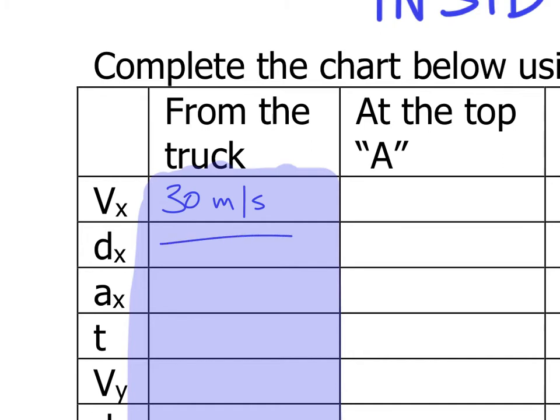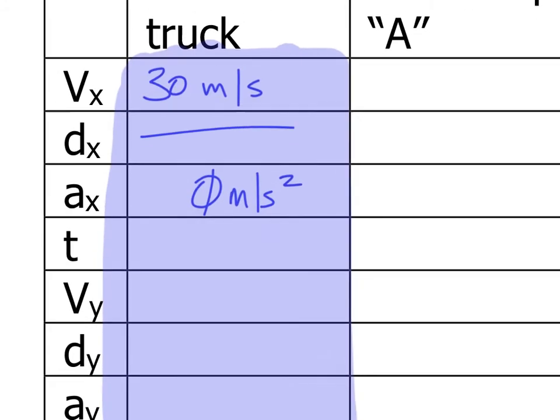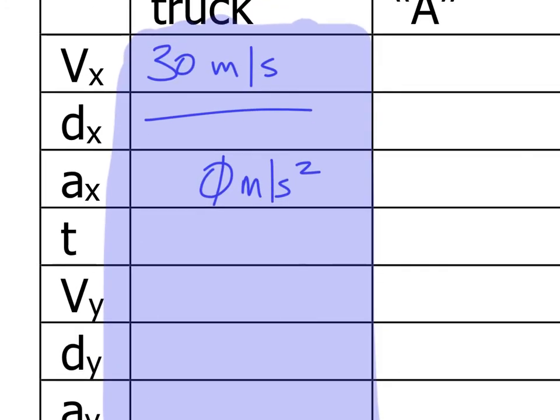Okay, so I'm going to mark through that. The horizontal acceleration. I know the horizontal velocity of that ball is going to be constant. Therefore, it does not have any horizontal acceleration. It's not speeding up, it's not slowing down, it's not changing direction. It is 0.